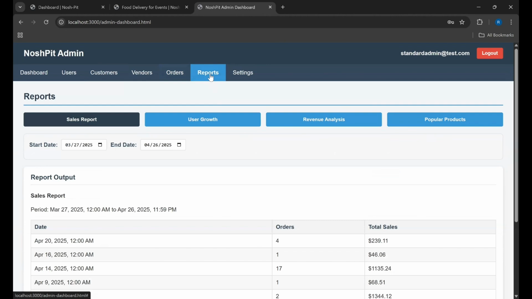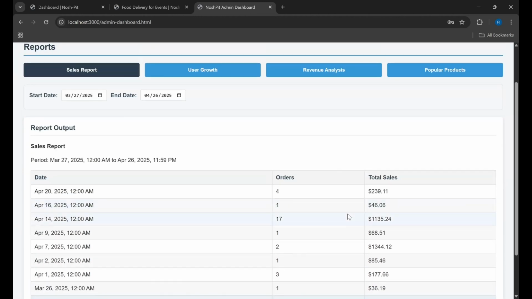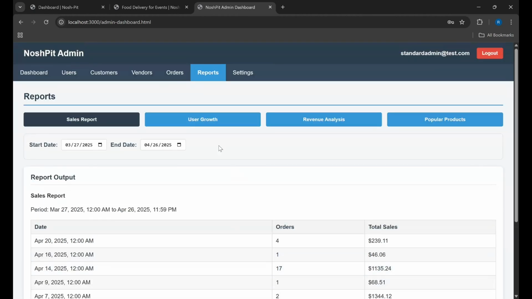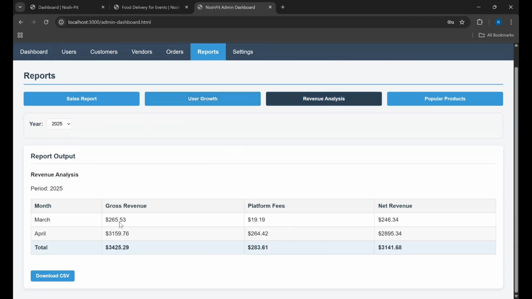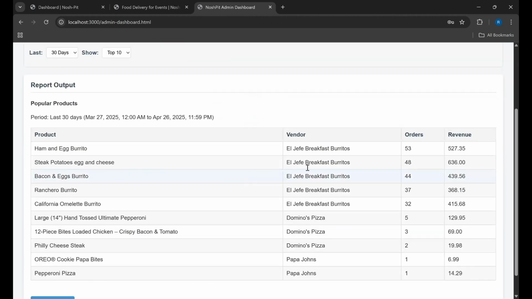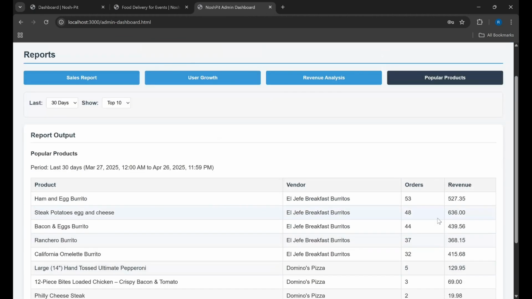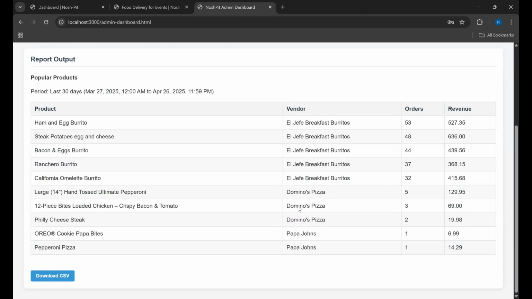One of the biggest functionalities of the admin dashboard is its ability to provide reports. So now these reports can be used to optimize the performance of the business of Nosh-Pit as well as the restaurants at the venues. Here we can see the sales report day to day. We can see user growth from month to month. We can see revenue analysis here. We can see the gross revenue each month, platform fees, and then the net revenue, as well as the most popular products, the vendors that are selling them, how many orders they have, and the revenue that it's contributed. For all of these, we can download a CSV, which allows us to take on some actionable insights with this information.